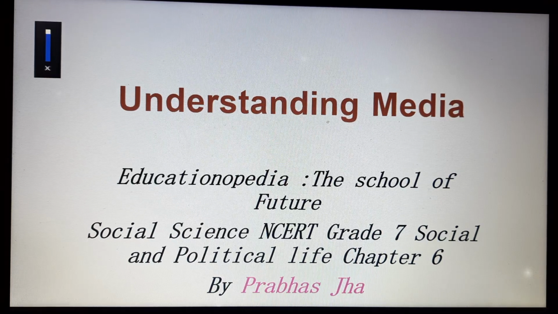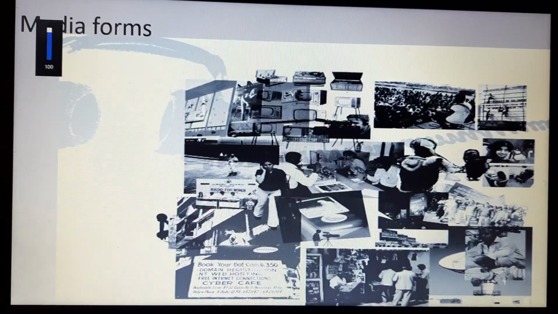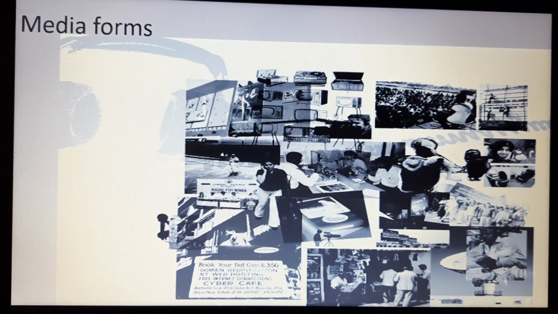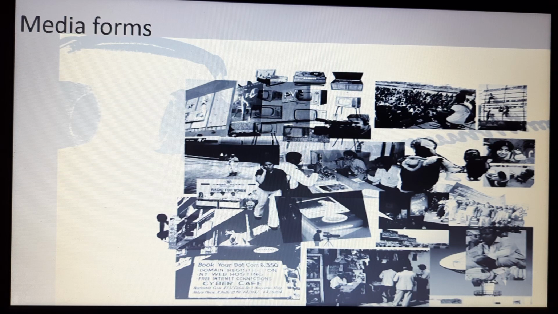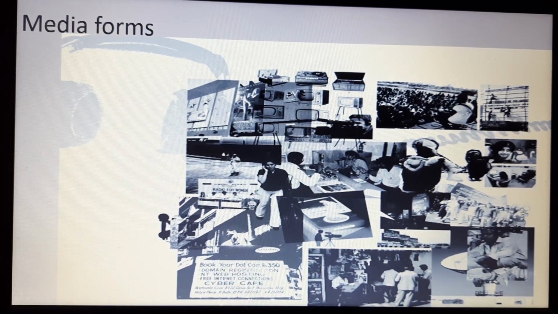Hello guys, today we are going to do chapter 6 of Political Science, grade 7: Understanding Media. In this chapter, we will learn about various things related to media, media forms, its usage, and how media works in different areas.